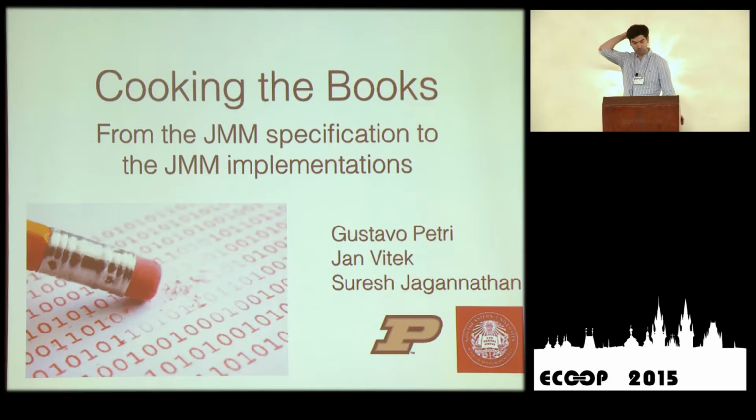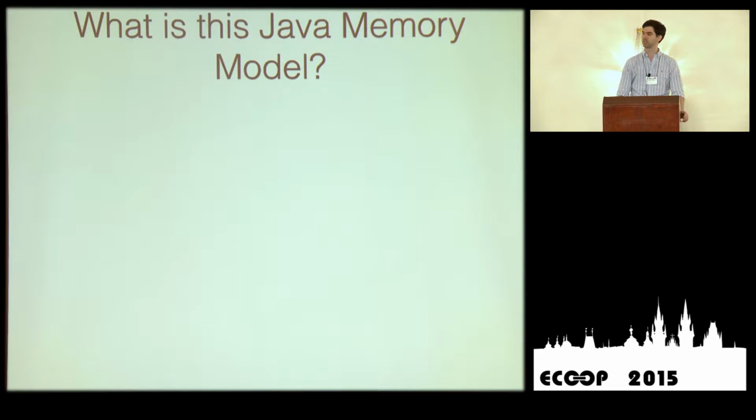Right, so what I'm going to talk about is cooking the books. Basically, the idea is how do we check that an implementation of the Java memory model is correct? So what's the deal with the Java memory model? Why are we interested in this in 2015 anyway?